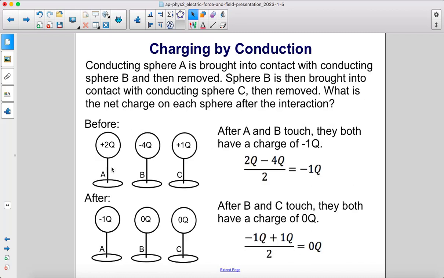All right, so here's our before scenario. So first, A and B touch. So we average +2 and -4, and we see that both A and B would then have a charge of -1. However, then B and C touch. So after A and B touch, then B would become -1. So then -1 and 1, they touch and they even out. They become neutralized. Therefore, A will have that charge of -1, and B and C will both have no charge.